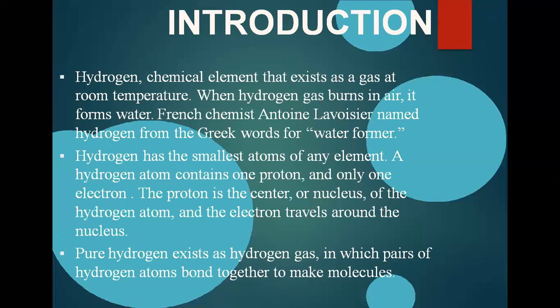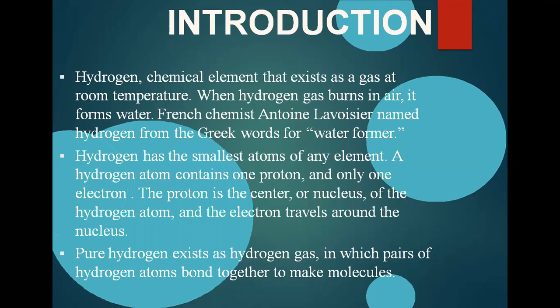So hydrogen is a chemical element that exists as a gas at room temperature. When hydrogen gas burns in air, it forms water. Air consists of oxygen, so when hydrogen burns in air and combines with atmospheric oxygen, it forms water. A French chemist, Lavoisier, named hydrogen from a Greek word meaning water former. So it was previously known as the water former, because this is the only gas except oxygen which can form water. That is why it is known as the water former.